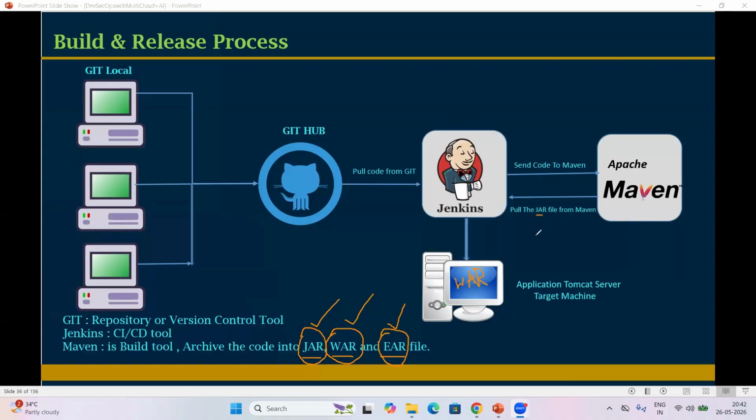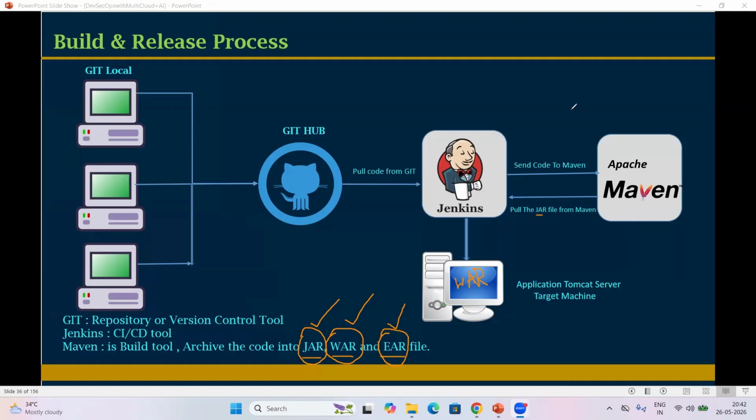Different tools are there, but Jenkins is a very popular tool. 70% of the project teams are using Jenkins. If you understand Jenkins, you can easily handle other tools also. Got it, right? Most companies are using Jenkins.